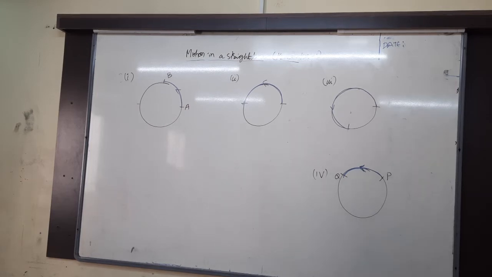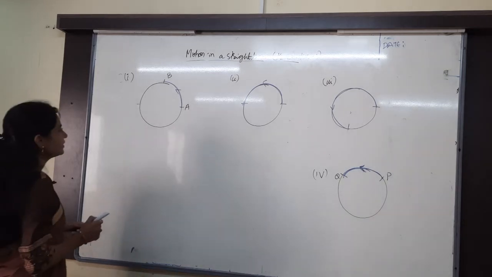Pi r by 2. What about the displacement? This initial to final we need to find. R root 2 is the displacement. I'll tell that. 3 pi r by 2. Very good. No, wrong. R square plus R square, what does it become? Sorry, 2r square.